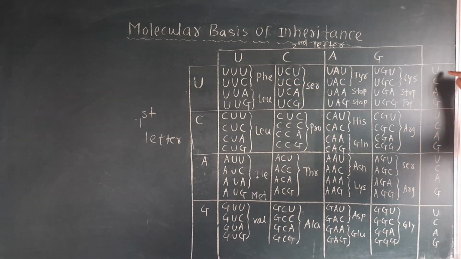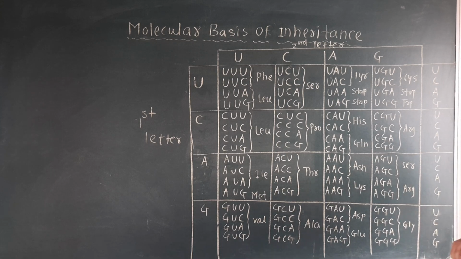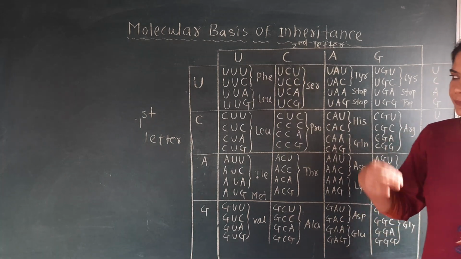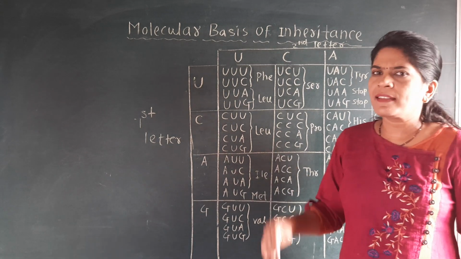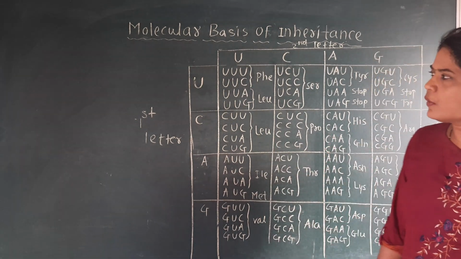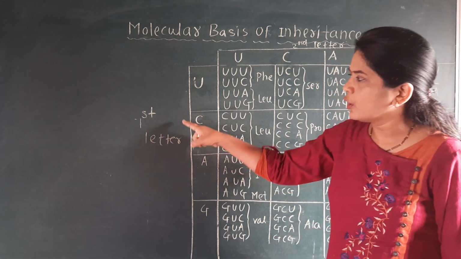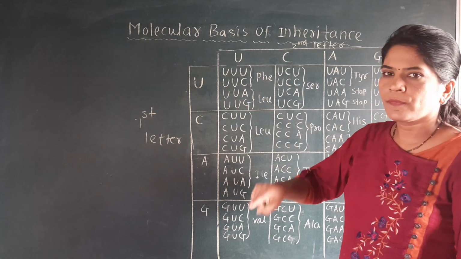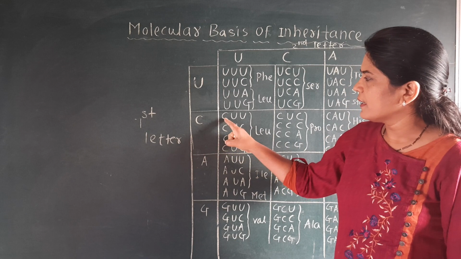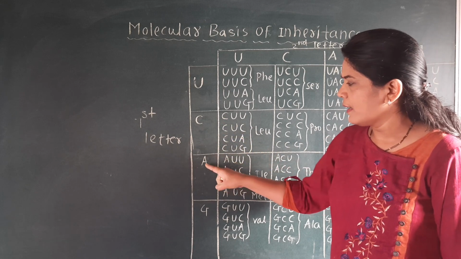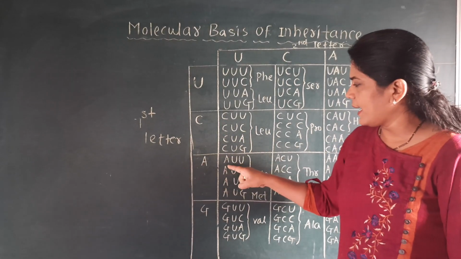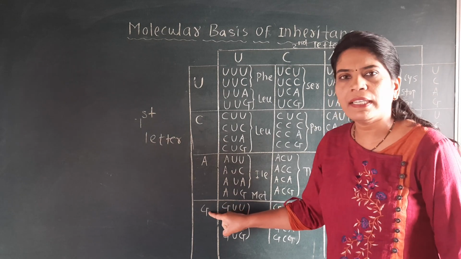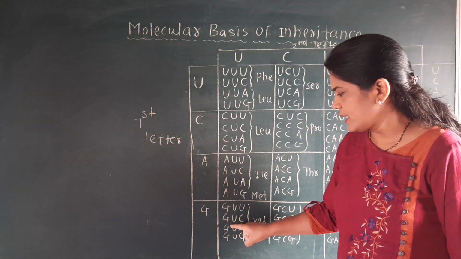Here also it is written as UCAG. Then how will you memorize this genetic dictionary? See here, first letter U, first letter C, first letter A, first letter G.